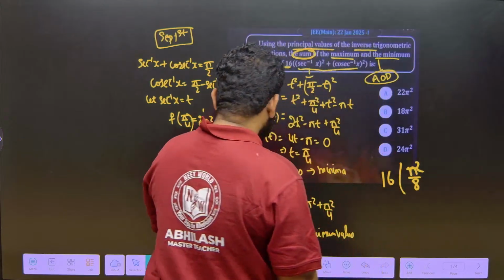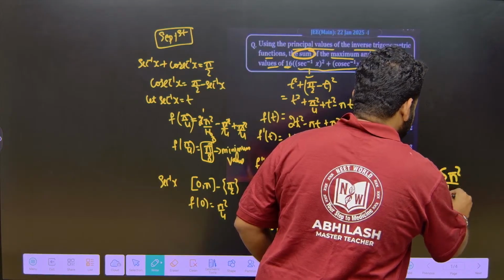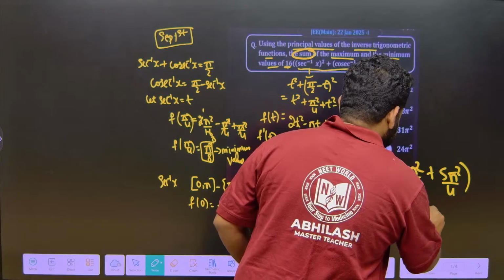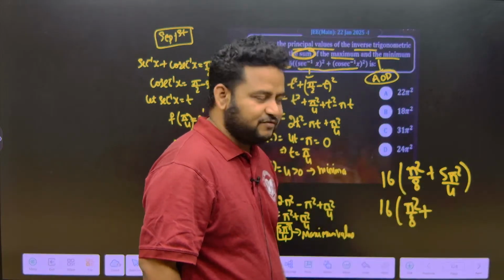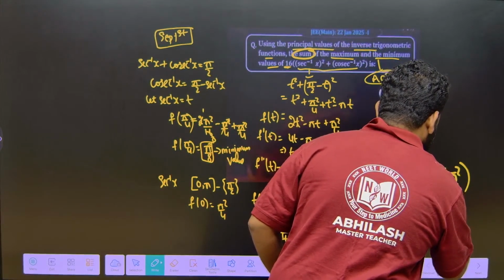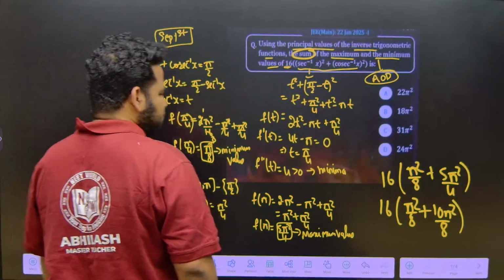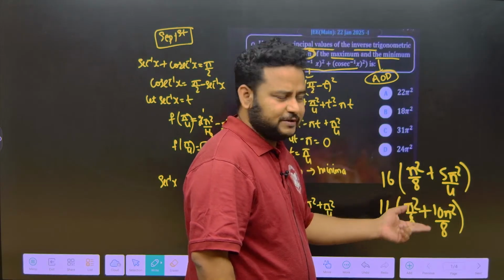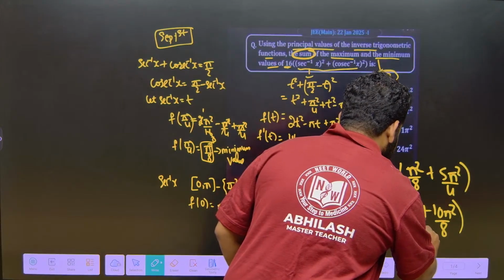So what about the maximum value? Maximum value is 5 pi square by 4. So 16 times pi square by 8 plus 5 pi square by 4. If I want the denominator as 8 itself, I will write it as 10 pi square by 8. So this will become 10 pi square plus pi square, that is 11 pi square. So this will give me 16 into 11 pi square by 8.